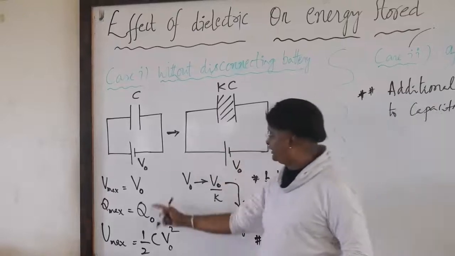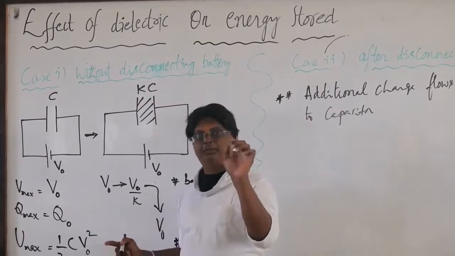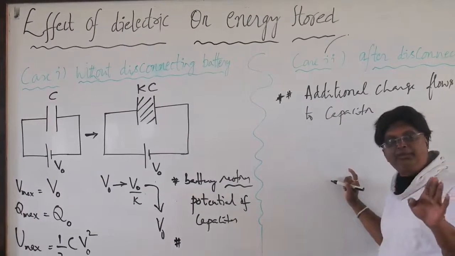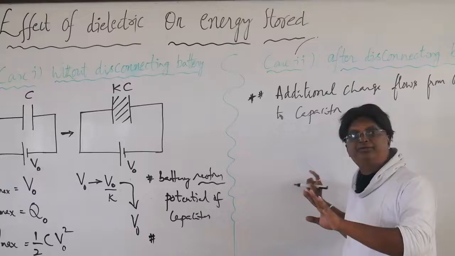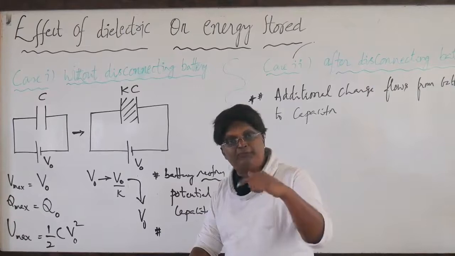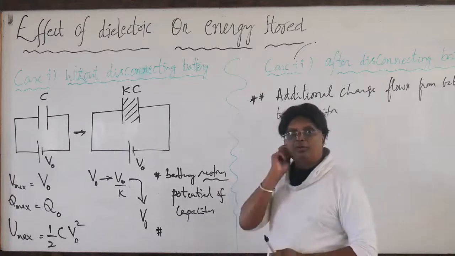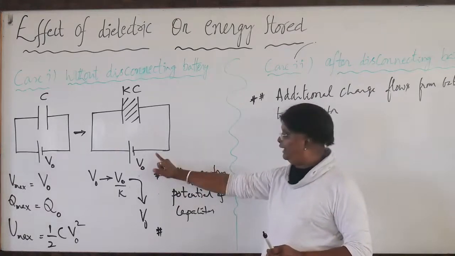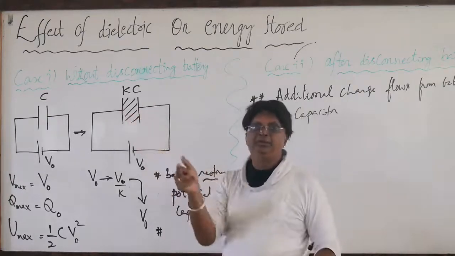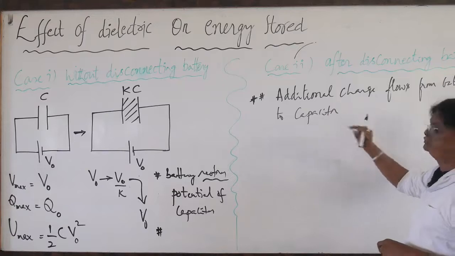See, it had accepted a maximum of Q naught only, because it had already reached its maximum potential. But now the capacity has increased. There is no rule that whenever capacity increases the charge must increase. No. Here, the supplier of the charge is the battery, and it is ready, since it is not disconnected. Therefore, capacity has increased, and charge has increased to restore the potential. Additional charge flows from the battery to the capacitor.